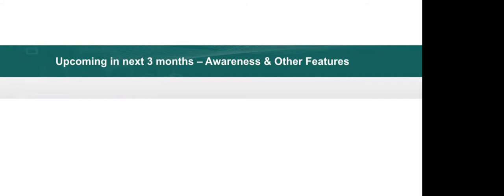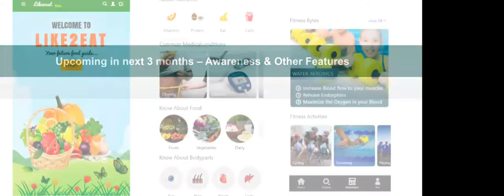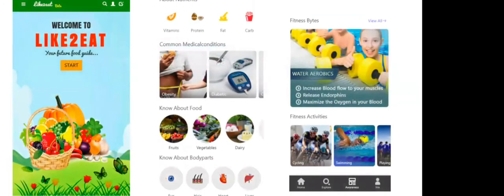So these are the features which are upcoming in the next 3 months. One of the things is our first product, Like to Eat, which is purely a content driven platform. We want to merge that and integrate it into this platform, where we will talk about multiple awareness snippets, medical conditions, about food. These are a few details which I have put. This is a key thing which will be coming up.